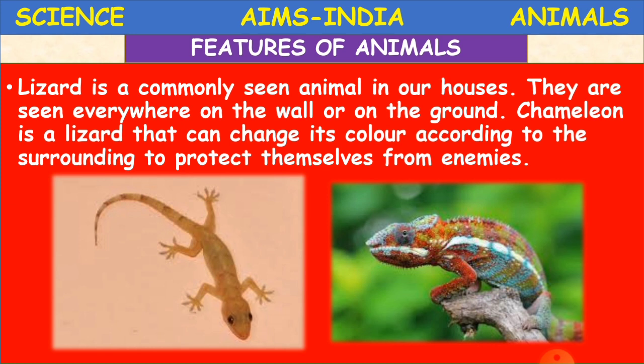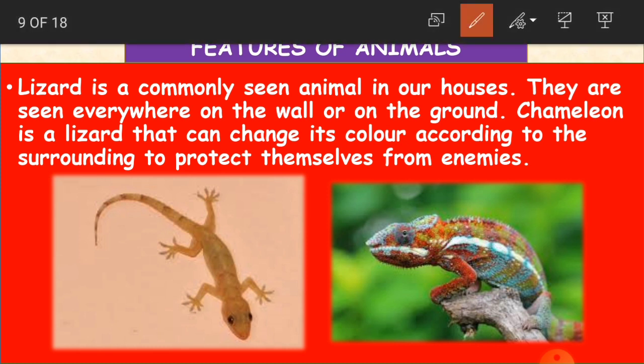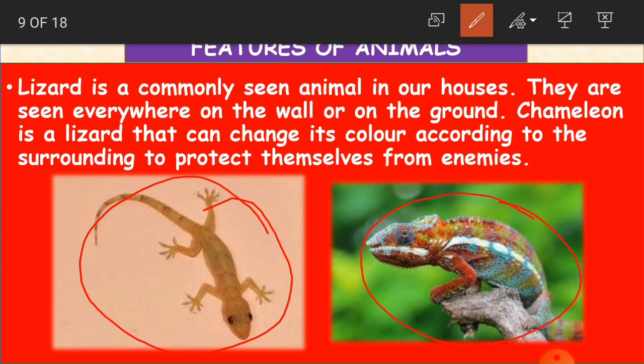Lizard is a commonly seen animal in our houses. They are seen everywhere on the wall or on the ground. Yes, is it true children? Yeah, so very frequently we see lizards on the walls of our houses, and sometimes even on the ground also. Okay, this animal, this is lizard. And chameleon is a lizard that can change its color according to the surroundings to protect itself from enemies.